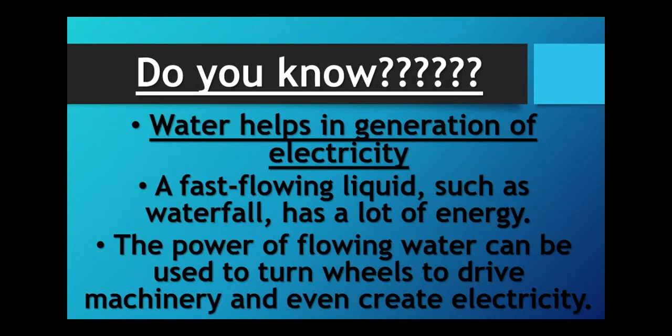Do you know? Water helps in the generation of electricity. How does water help in the generation of electricity? A fast flowing liquid such as a waterfall has a lot of energy. When this water flows with power, it can be used to turn wheels to drive machinery and even create electricity.